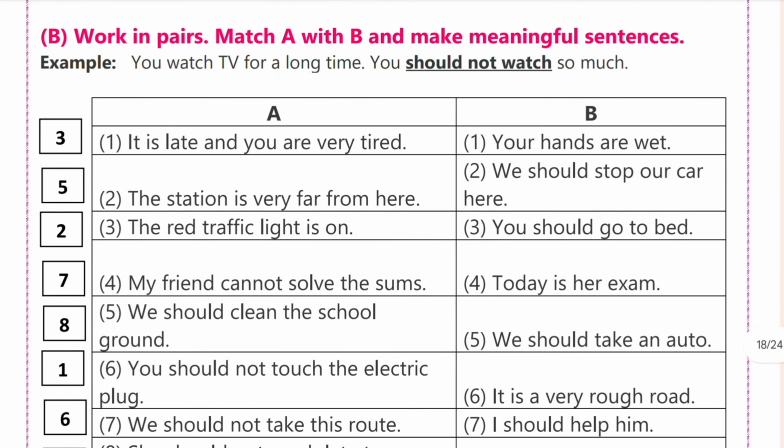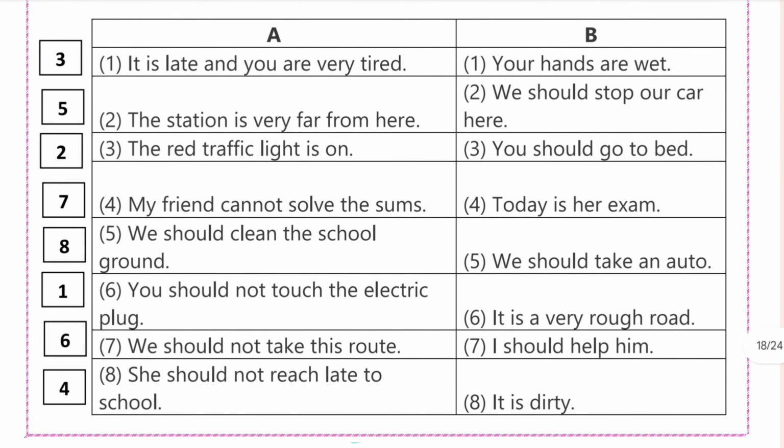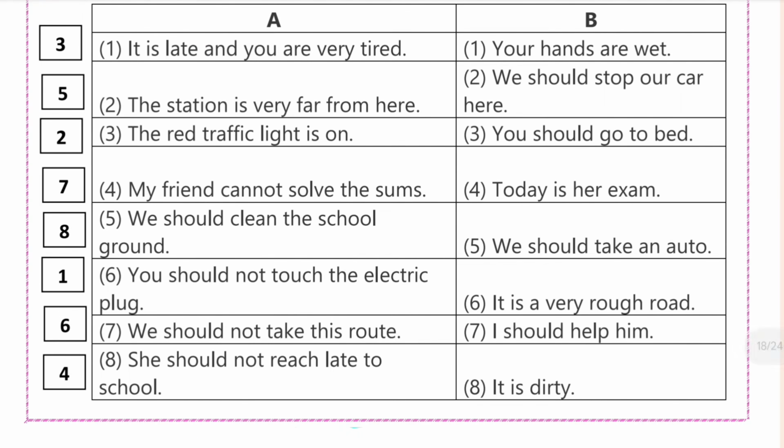B. Work in pairs. Match A with B and make meaningful sentences. For example, you watch TV for a long time. You should not watch so much. A. First, it is late and you are very tired. Answer is, you should go to bed. Second, the station is very far from here. The answer is, we should take an auto.